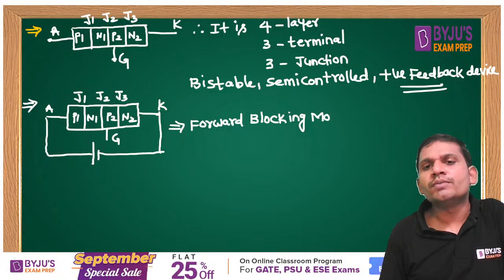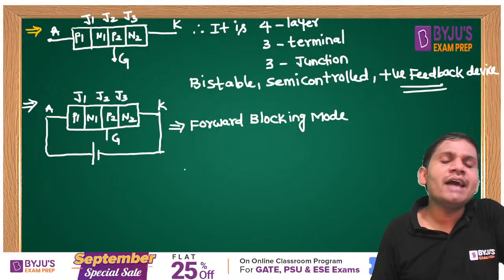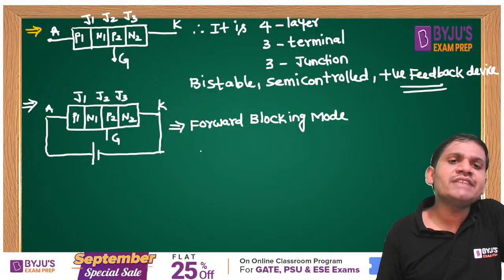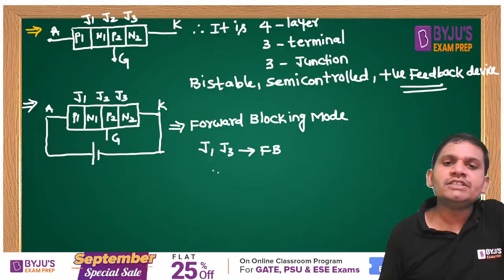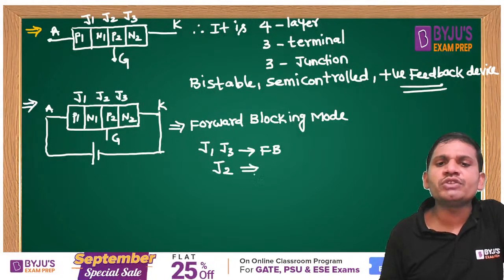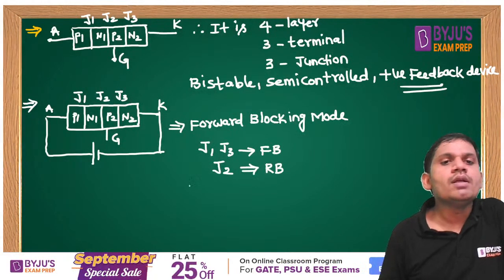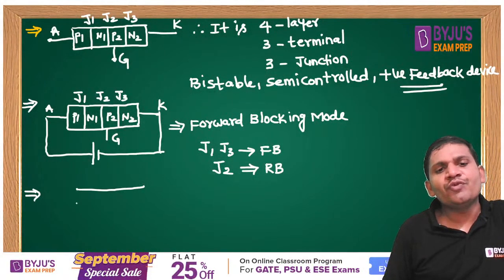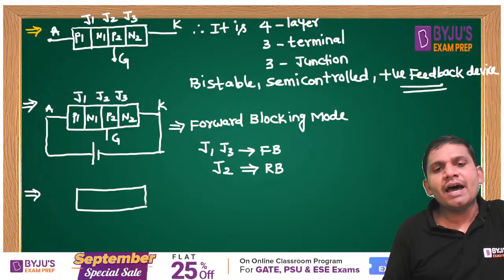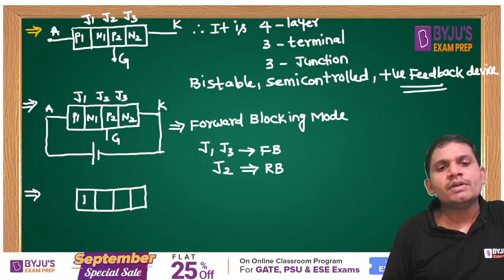If the SCR is under forward blocking mode, which junctions are forward biased? J1 and J3 are forward biased. J2 is reverse biased. This type of question we can also expect, students. Now this is the SCR with 4 layers, P1, N1, P2, N2.